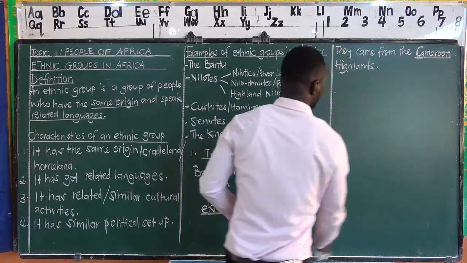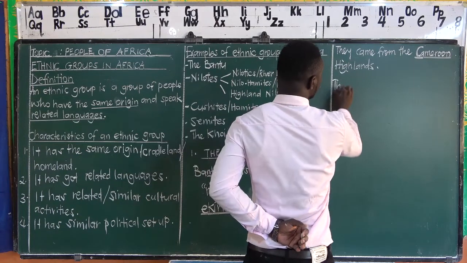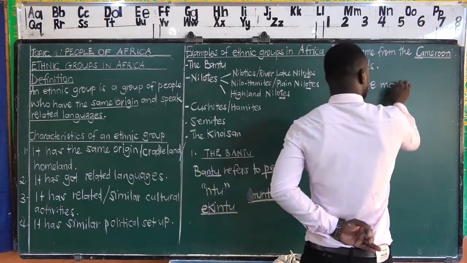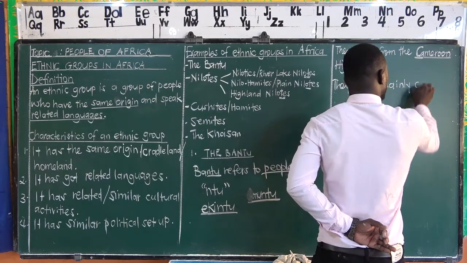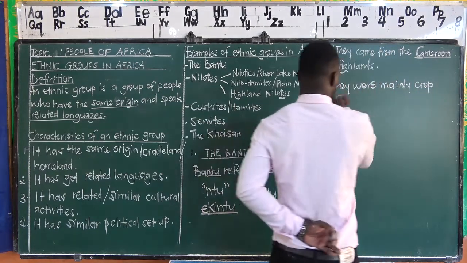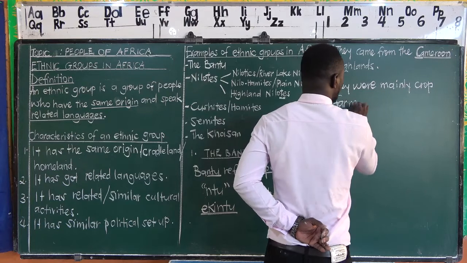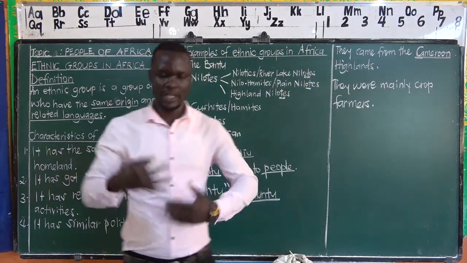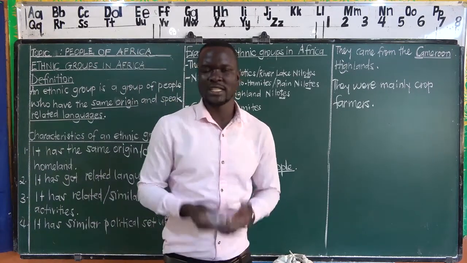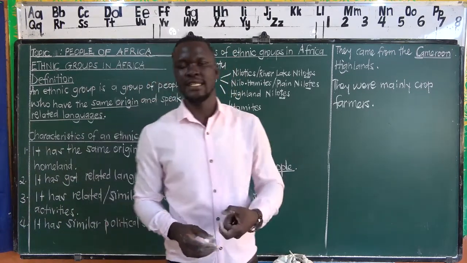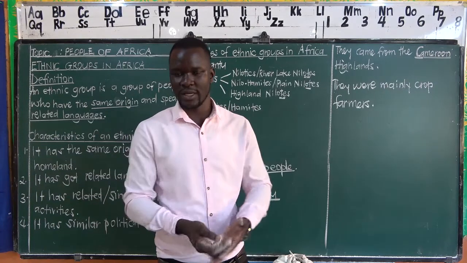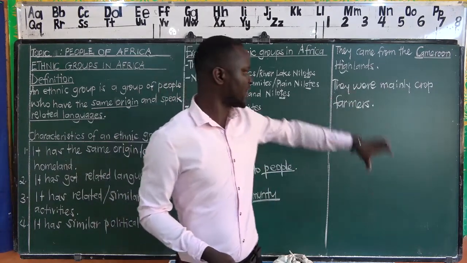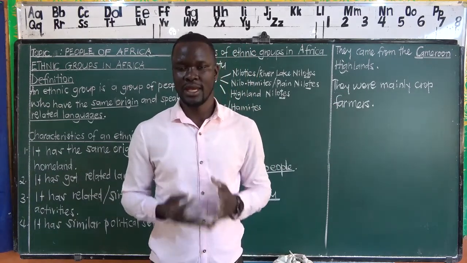So we shall say the Bantu were mainly crop farmers. But this, we have not mentioned the occupation. If a question is asking for the occupation, it is asking for the activity. Which activity were they doing to earn a living or to survive? If we say they were crop farmers, you will have not mentioned the activity.